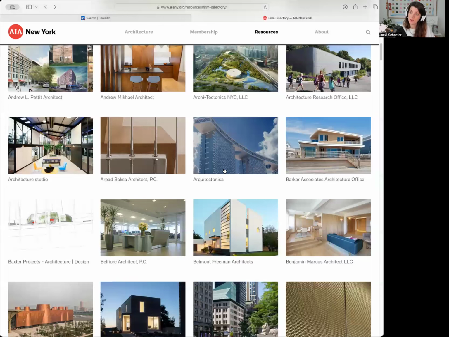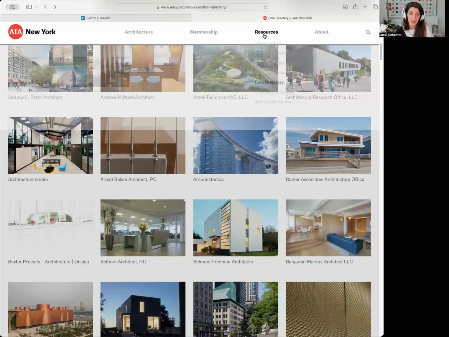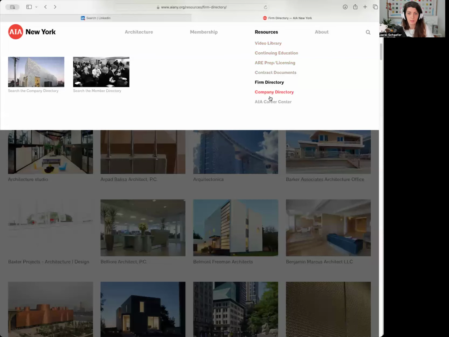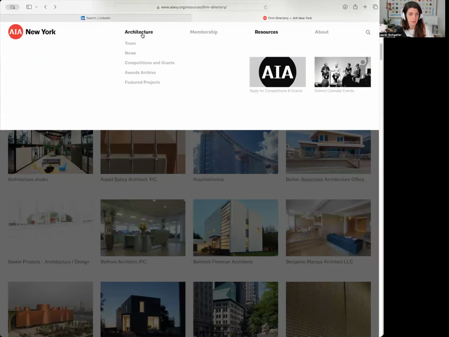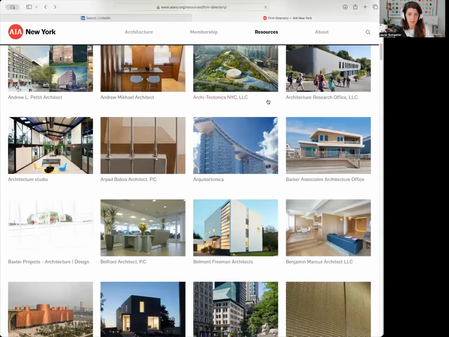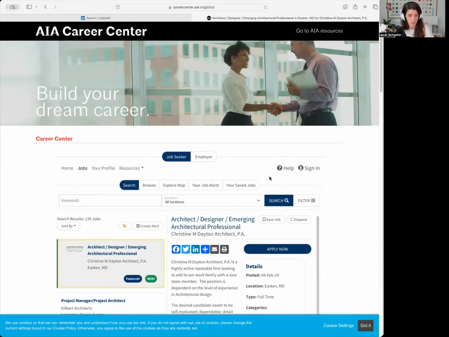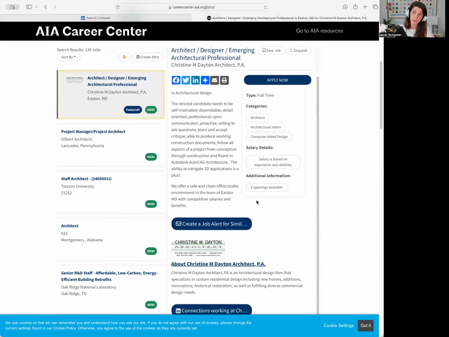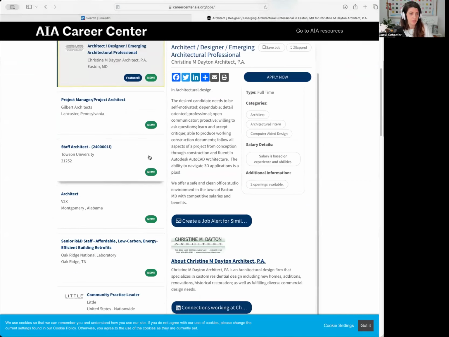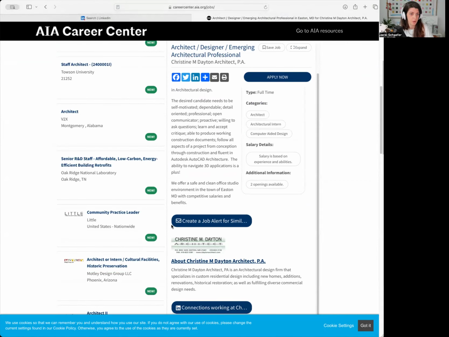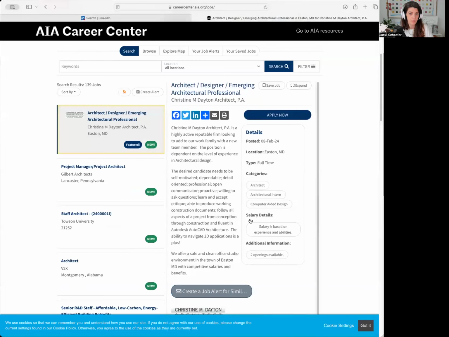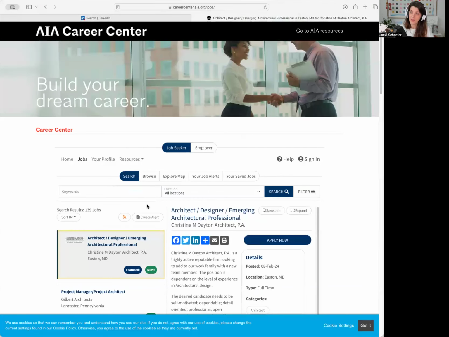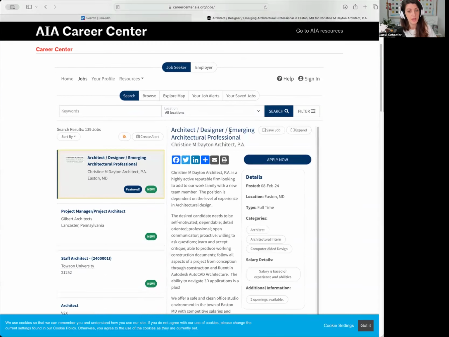Different cities have different levels of resources when it comes to this. The other thing that a lot of these AIA websites have for the different cities is their own job board or career center, and these are usually different listings than what you see on LinkedIn or Archinect. These are usually folks who are a little bit more involved with their local AIA office. They're not as plugged into the design stuff, or they don't want to pay the money for Archinect or LinkedIn. They might just do it through their local AIA.